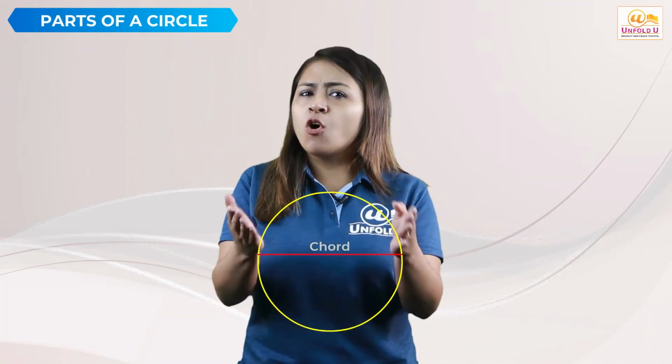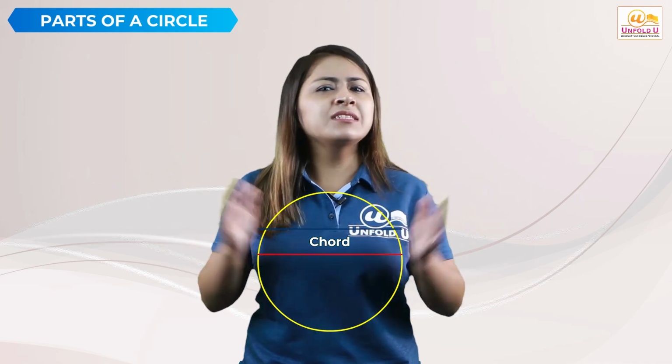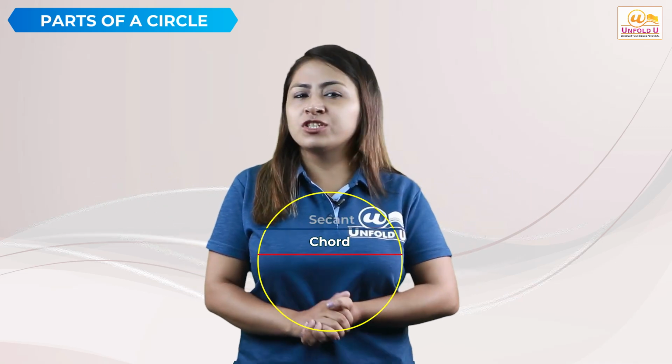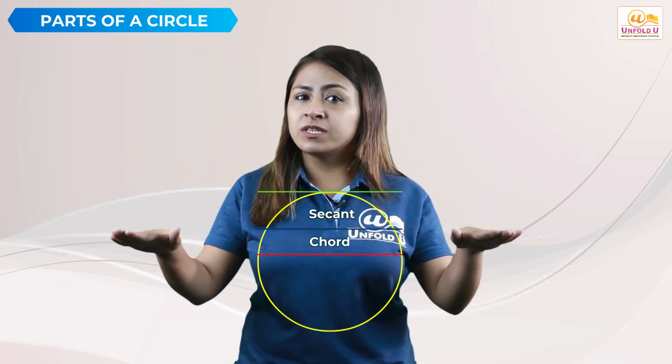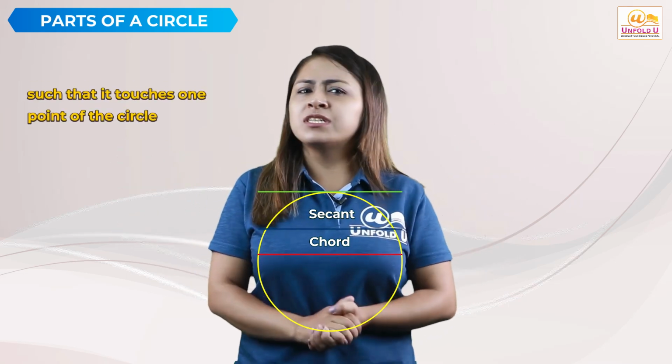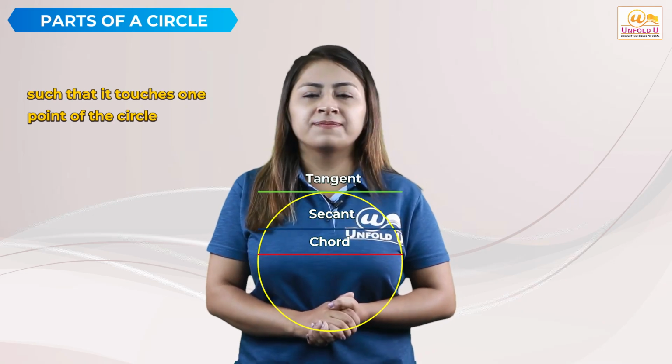Now, if we extend this chord to the exterior region of the circle, this line has now got another name, which is called the secant. If I get this secant close to the boundary of the circle such that it touches just one point of the circle, then its name becomes tangent. So, this was all about the terminology related to circles.